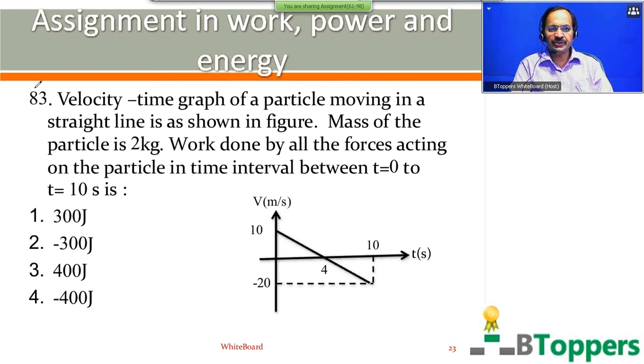You have four options on screen. First option 300 joules, second option minus 300 joules, third option 400 joules, fourth option minus 400 joules. You can see the diagram here. Along x-axis you have time in seconds, along y-axis you have velocity in meter per second. You can take a pause and take your time to answer the question.